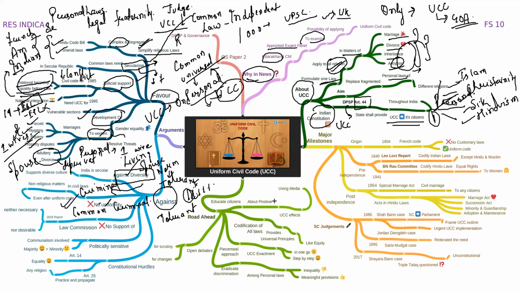Don't you think that this is a kind of misnomer? Getting the point? Now, there are some reports of the Law Commission which do not support the uniform civil code, because what it says is that this is neither necessary nor desirable, which means that the present arrangement is going well and fine, and let us continue with it.